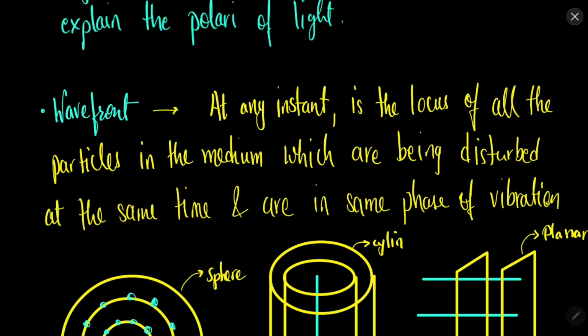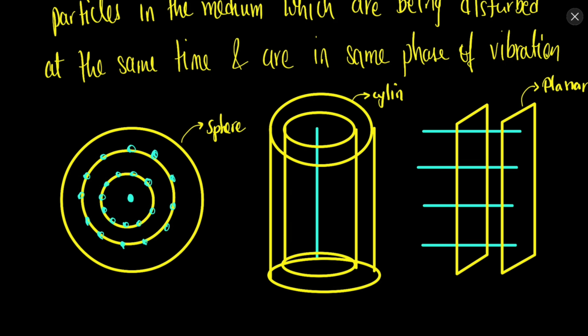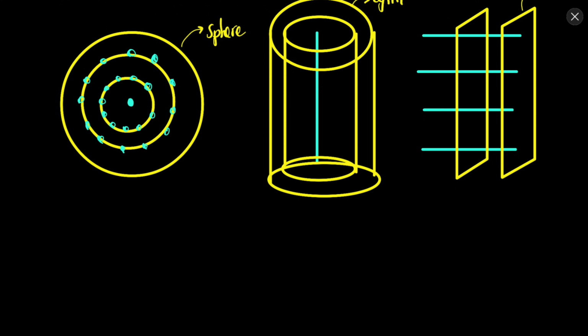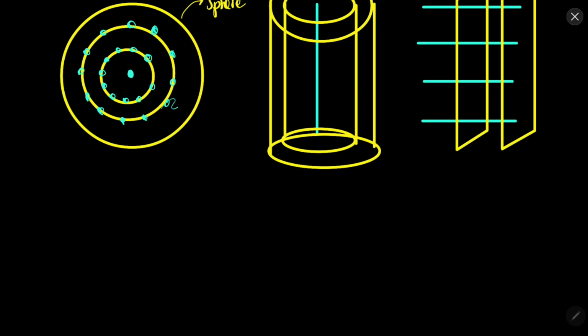So what is a wavefront? It is a locus of all the points which are in the same phase. According to Huygens, every light source emits light in the form of wavefronts. After this, he suggested that these individual points on the wavefronts also act like a point source, and they also generate waves which are called secondary wavelets.